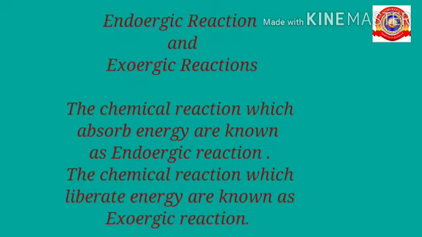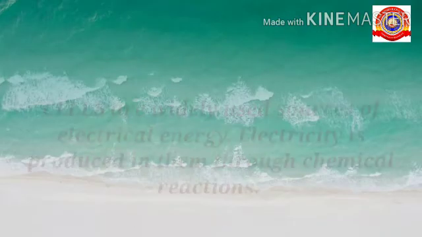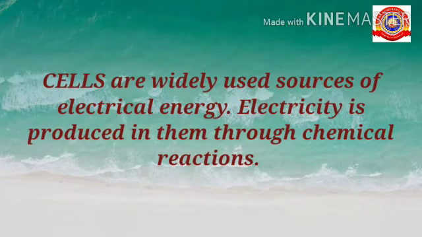After that, we discussed about endoergic reactions and exergic reactions. The chemical reactions which absorb energy are known as endoergic reactions. The chemical reactions which liberate energy are known as exergic reactions. And at last, we discussed about cells.